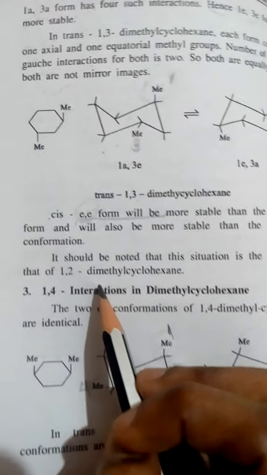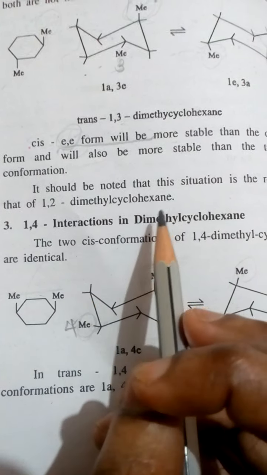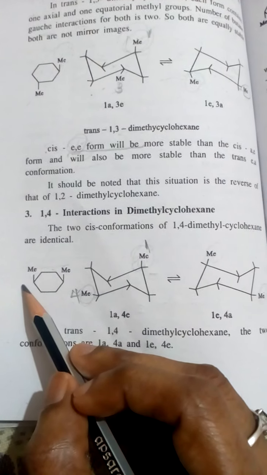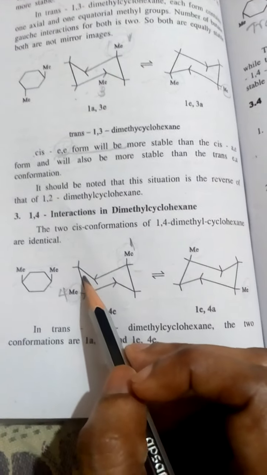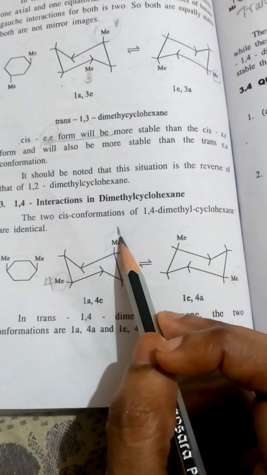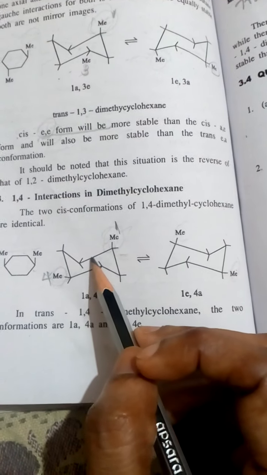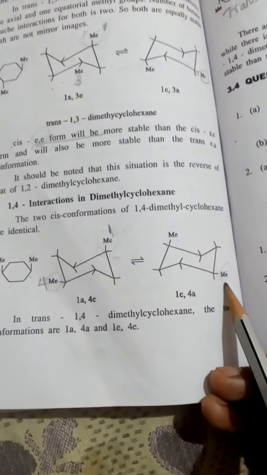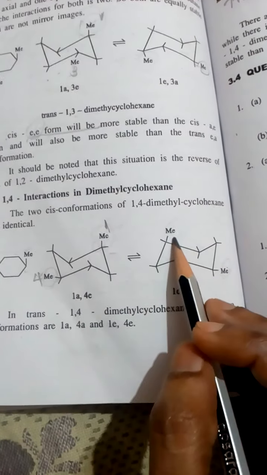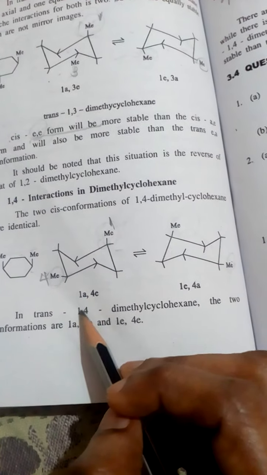Coming on to the 1,4 interaction in dimethyl cyclohexane, the two cis conformations, here the 1,4 first position and fourth position, it is a cis form and both are identical. Here the first position is axial and the fourth position will be equatorial. It is a cis conformation and it is converted into the trans conformation. Here 1 is the equatorial position and 4 is above, an axial position, so it is said to be trans 1,4 dimethyl cyclohexane.